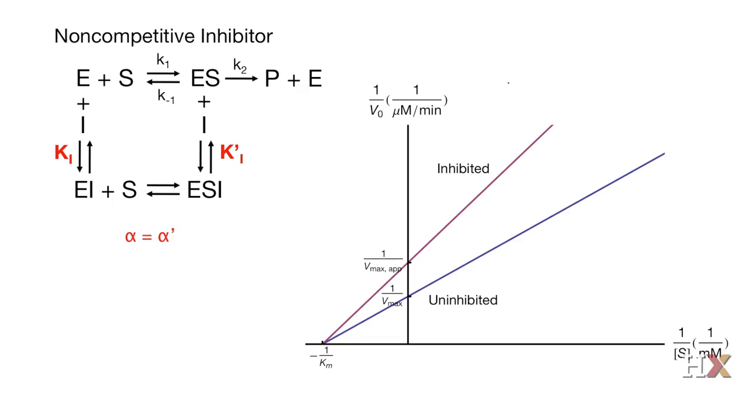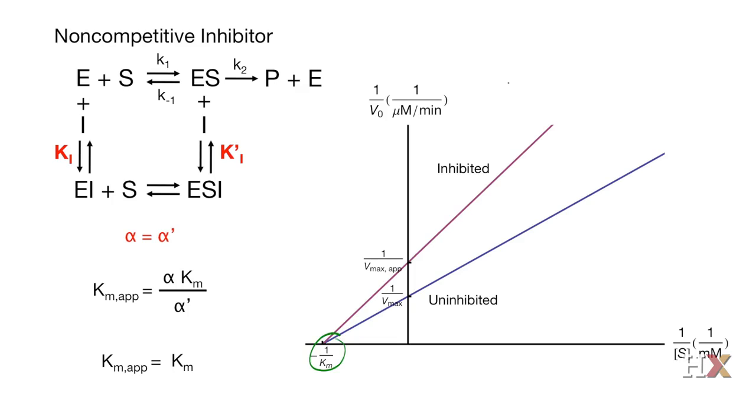While it does not change anything for Vmax, now we know that the apparent Km equals alpha Km divided by alpha prime. Because alpha and alpha prime are the same, then the apparent Km will be equal to Km. So with these non-competitive inhibitors, the Km of the reaction will be the same with and without inhibitors.